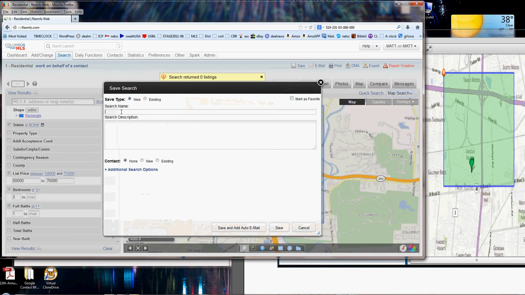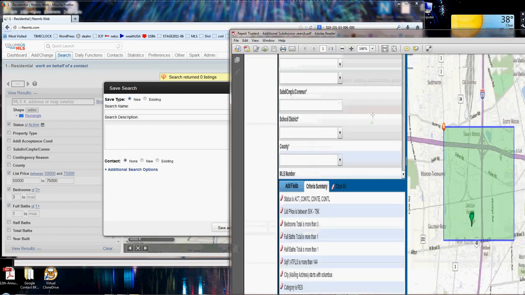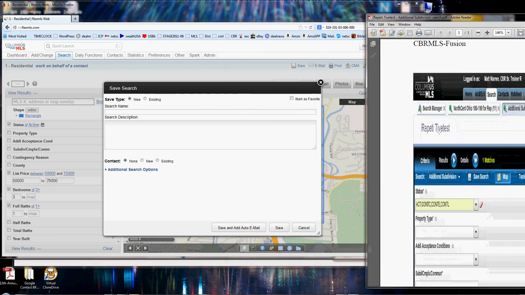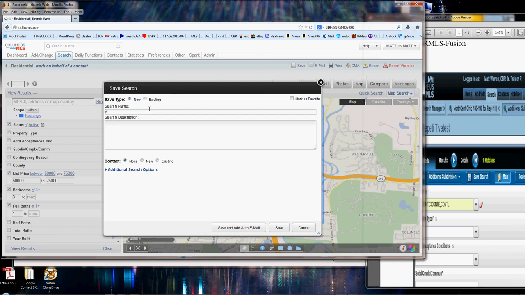Now, we're going to need to give it a name. The good thing is we already know what that name should be because I've got this PDF over here. And I've got Repetti. There's the client's name. Well, I need the search name first, so I'm going to go to Additional Subdivisions over here. This is the search name right there in the middle where my mouse is moving. So I'm going to name the search Additional Subdivisions. And maybe you want to say for Repetti. And then you say saved search for and the client's name.